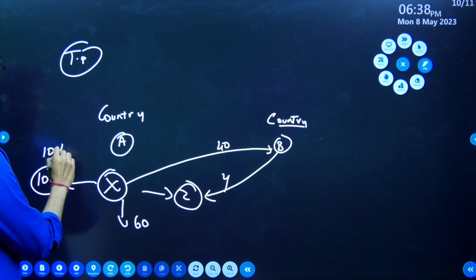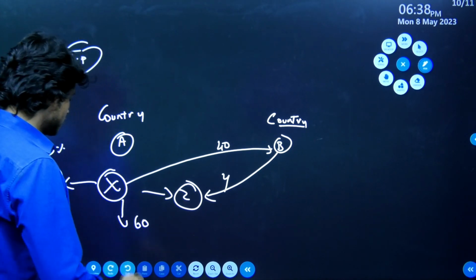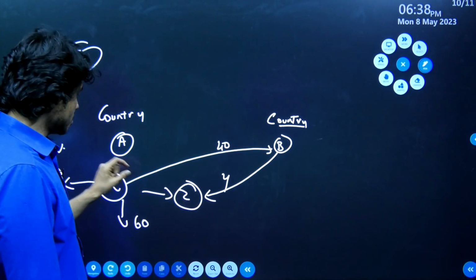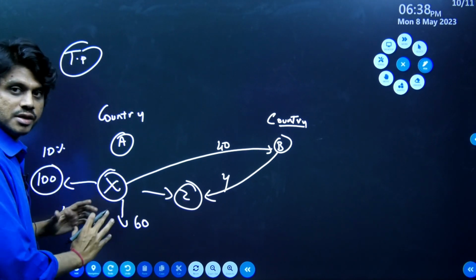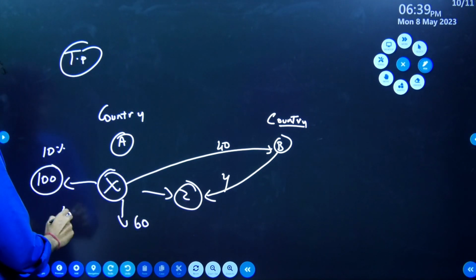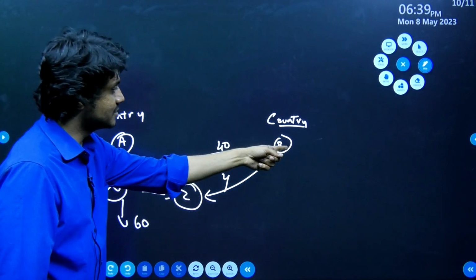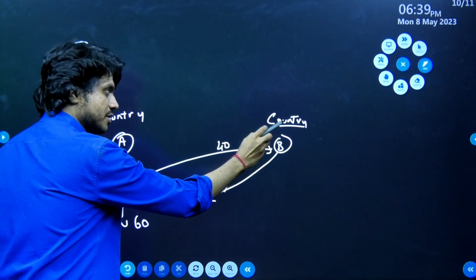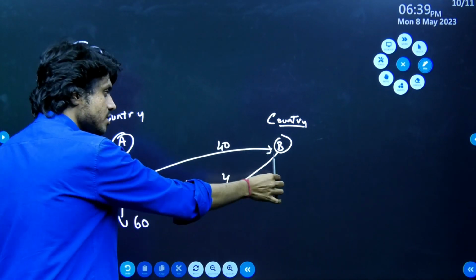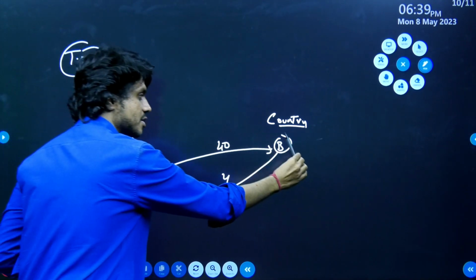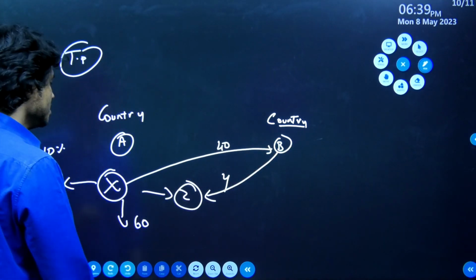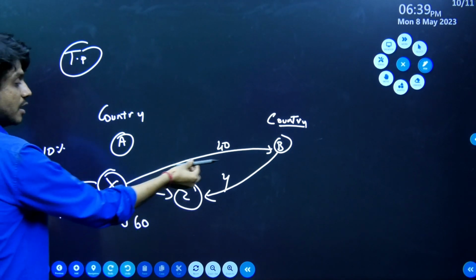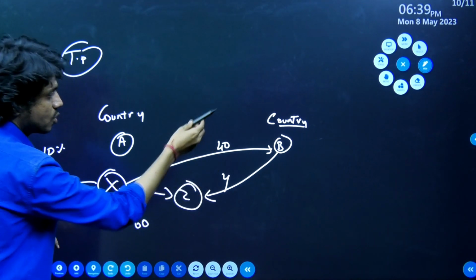Now there is 10% tax hypothetically, so they have to pay 10 rupees. All these things will be in crores. It's not so little, it is in the crores. So they have to pay 10 rupees. What the companies do is, since the same company X has its branch in country B, whatever input material they bring from country B to manufacture product Z, they will hike this cost.